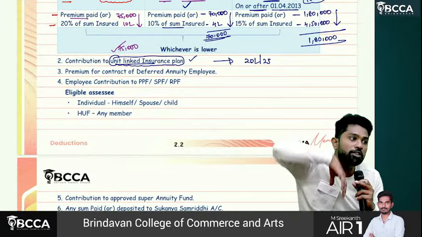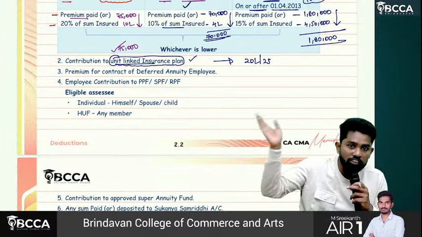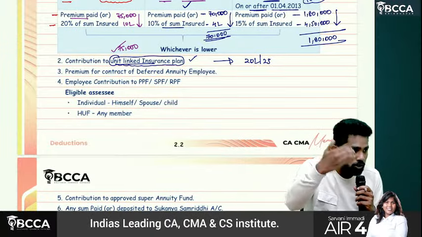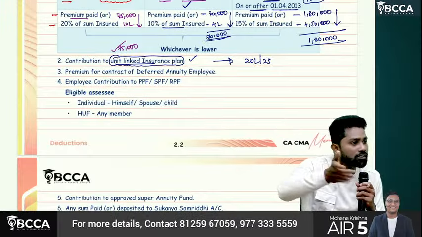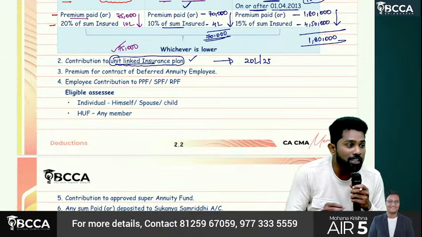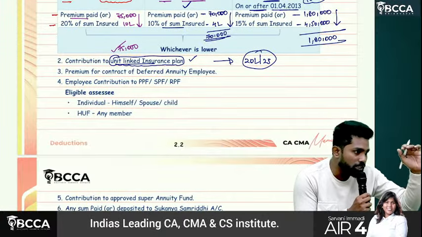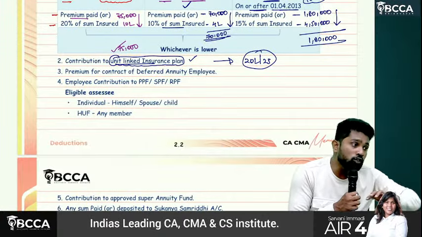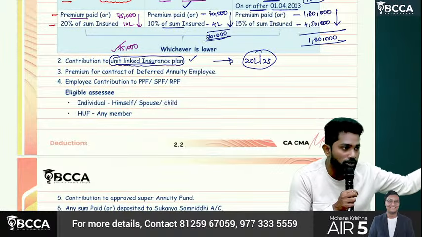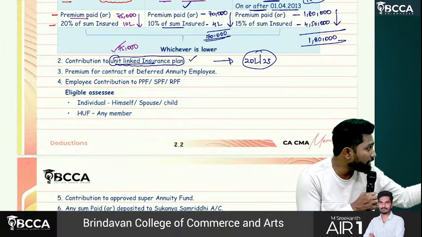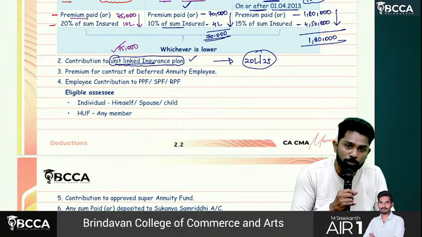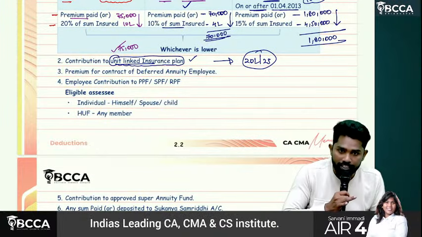If those units performed well, those mutual funds performed well, and your total amount became 50 lakhs, then you will get 50 lakhs. Sir, if they became only 10 lakhs, still you will get the minimum sum insured. So you have a minimum amount secured, and if those units perform well, you will get a much bigger amount also. So when you make any contribution to a unit linked insurance plan, that is also eligible for ATC deduction.